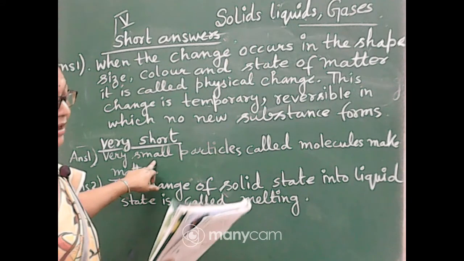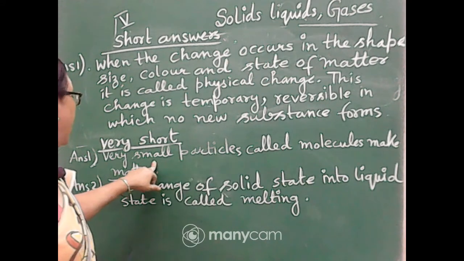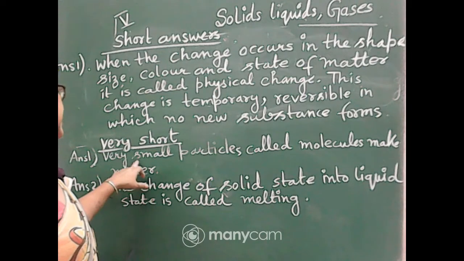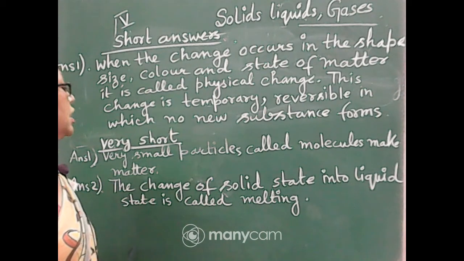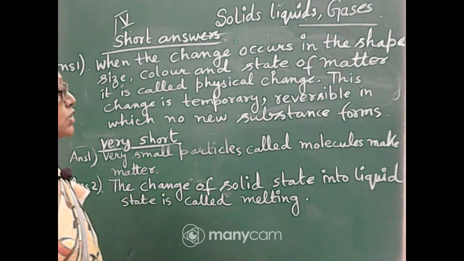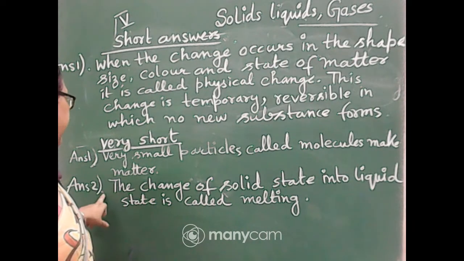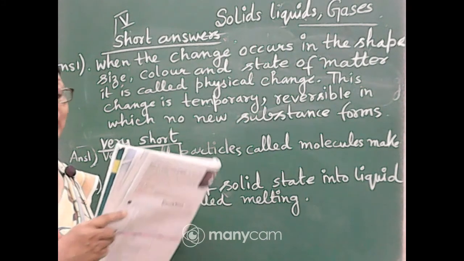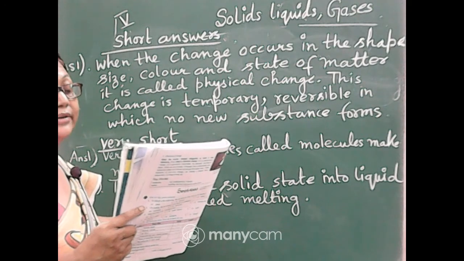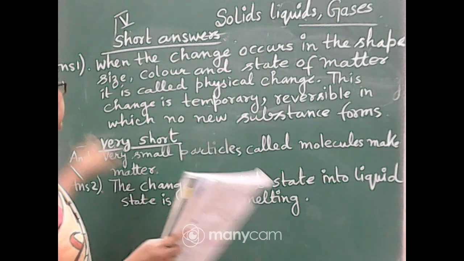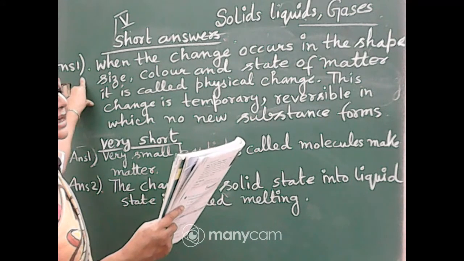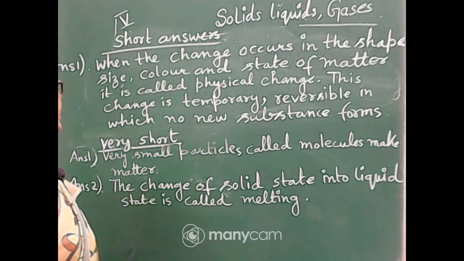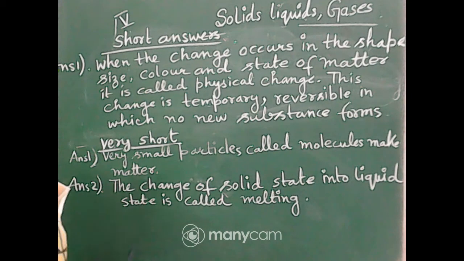These two answers are very short answers. One is: what is matter made up of? So the very short answer is very small particles called molecules make matter. The second very short answer is the change of the solid state into liquid state is called melting. And short answer question, this is the first answer: what is a physical change? So I have written, when the change occurs in the shape, size, color and state of matter, it is called physical change. This change is temporary, reversible, in which no new substance forms.